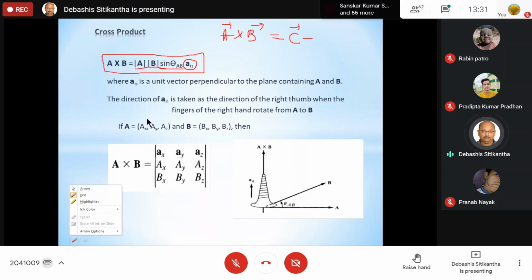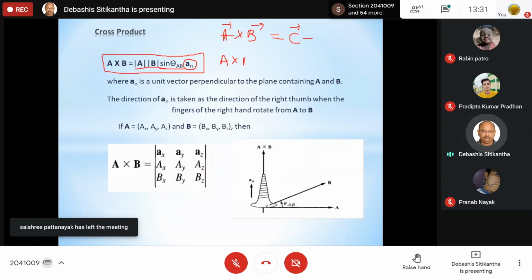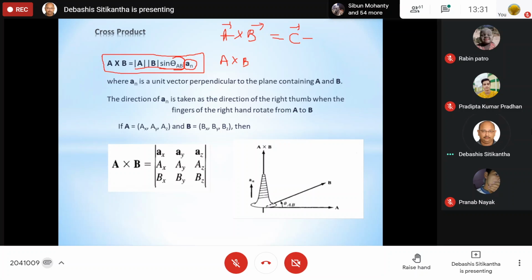Okay, let me erase all this. Now, just look over here. When A vector is cross multiplied with B vector, the formula says sine theta AB.